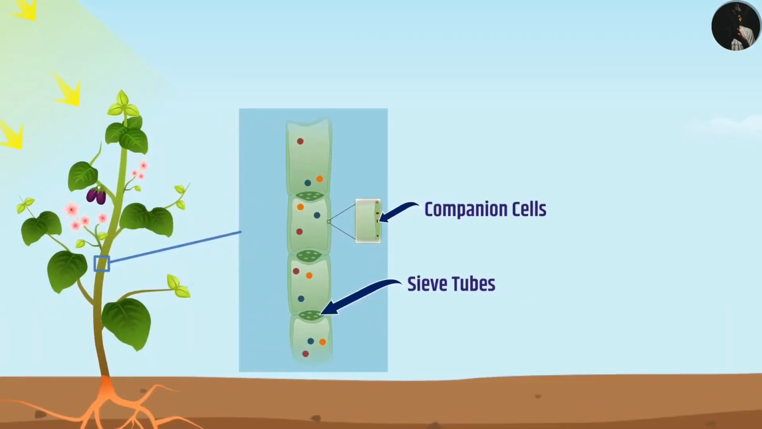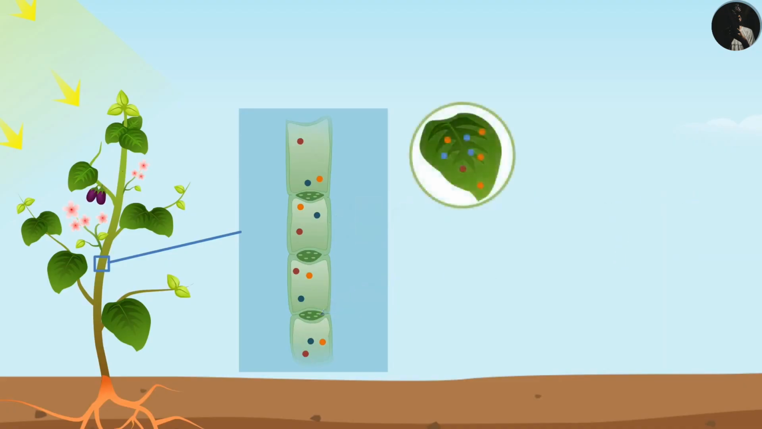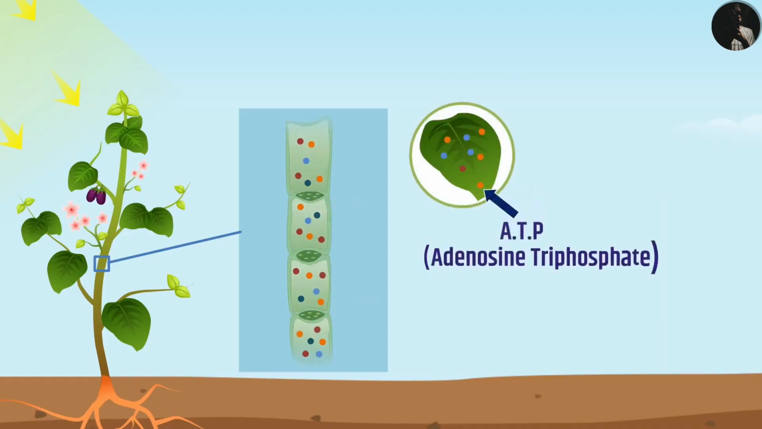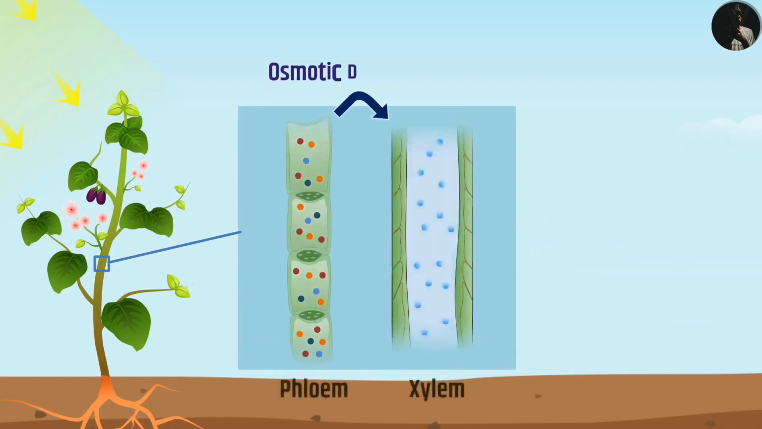In plants, the transport of food takes place actively with the help of an energy molecule called ATP present in the companion cells. The soluble products produced in the leaves enter the phloem by using ATP, that is, adenosine triphosphate, due to which the concentration of soluble products increases in the phloem. This creates an osmotic difference between xylem and phloem. To reduce this difference, water enters from xylem to phloem. This increases the osmotic pressure in the phloem.